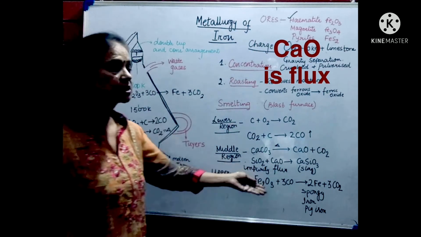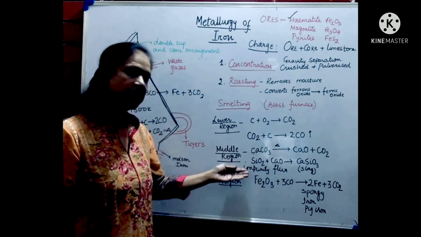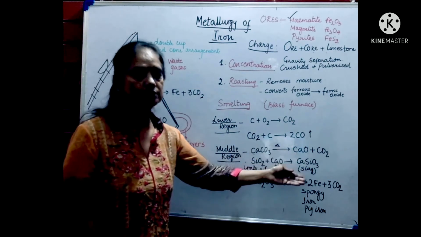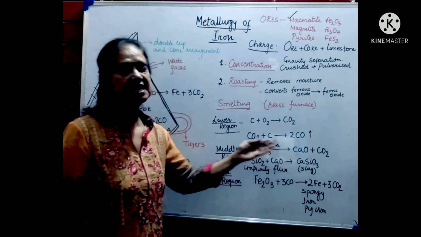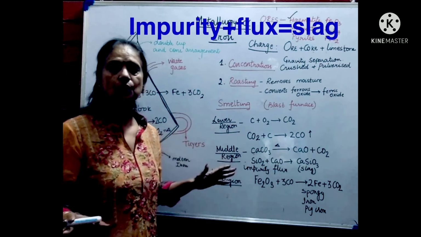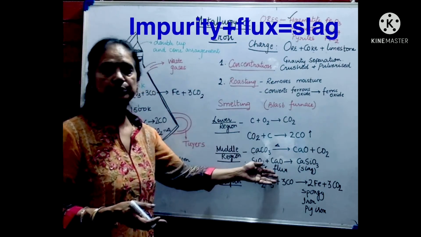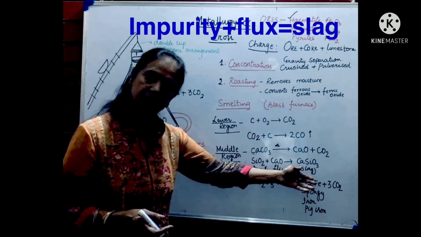So you will be asked, what is flux? You will say flux is that substance which combines with the impurity to form slag. What is slag? Slag is impurity plus flux gives you slag. Now different ores will have different types of impurities, different types of flux will be used, different types of slag will be formed.